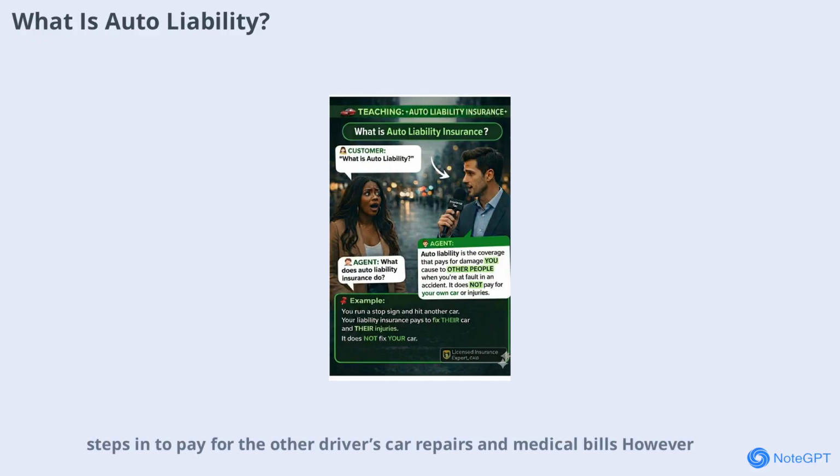However, it's important to note that this coverage does not pay for your own car or your own injuries. That's a common misconception. Instead, liability insurance is all about protecting others from the financial fallout of your mistakes on the road. This coverage is mandatory in most places, ensuring that everyone has a safety net if an accident happens. Now, let's explore who exactly is protected and how these roles are defined.